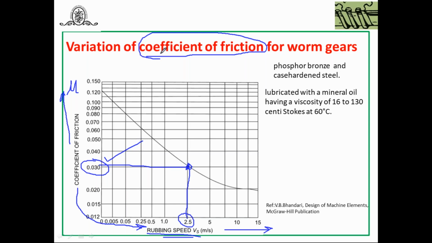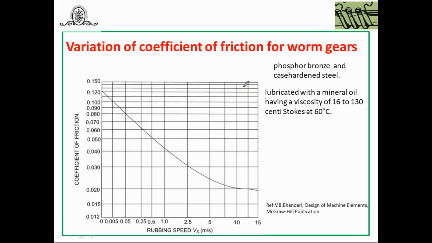Again, you will find the rubbing speeds are given up to a maximum of 15, and the coefficient of friction range is given as 0.012 to 0.150, so don't take more than this. One more thing: this graph of coefficient of friction and rubbing speed is plotted for a worm and worm gear drive in which the worm is made of case-hardened steel and the worm gear is made of phosphor bronze.